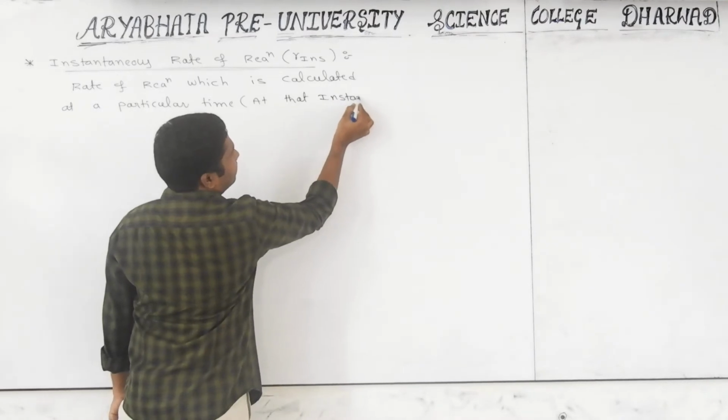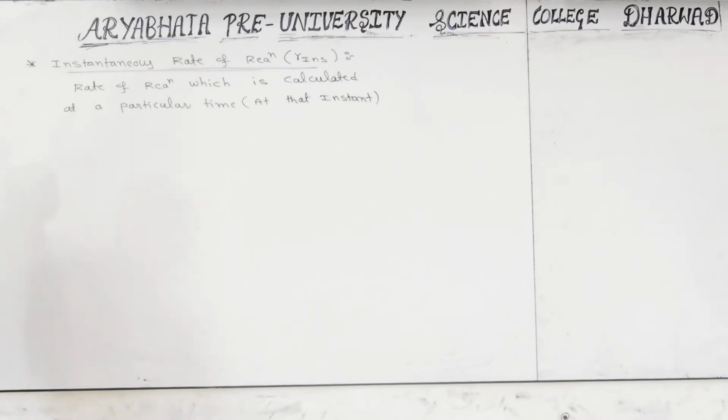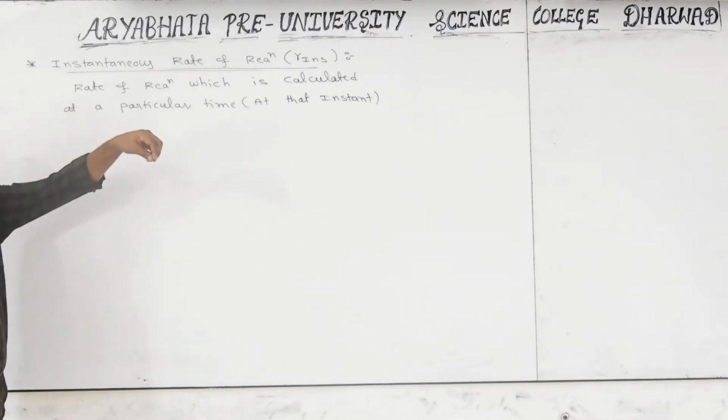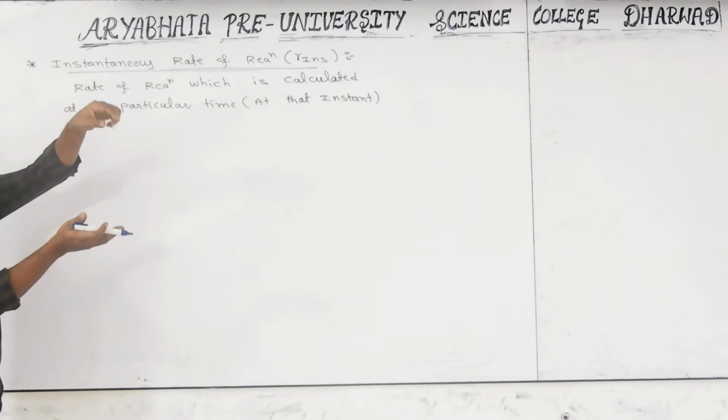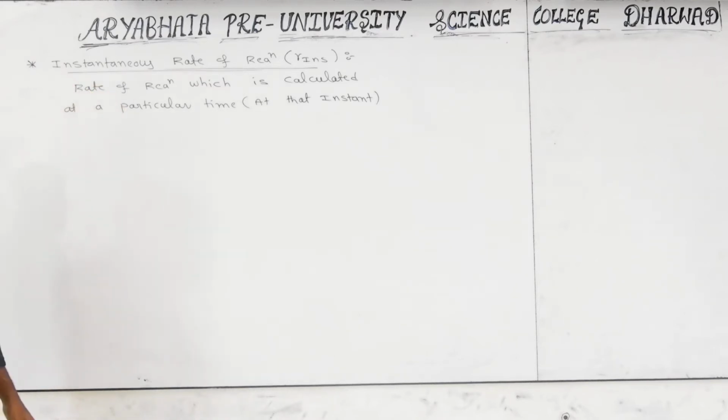Did you get what I am telling? The rate of reaction calculated at that particular time, not in between two different times. At that particular time, what is the speed? That is called the instantaneous rate of reaction.